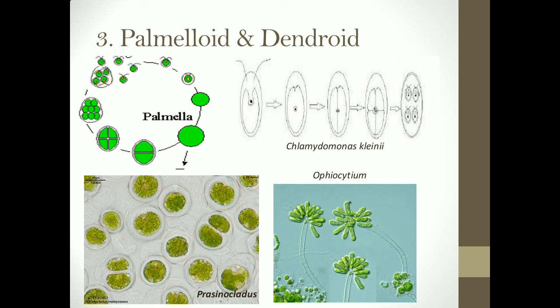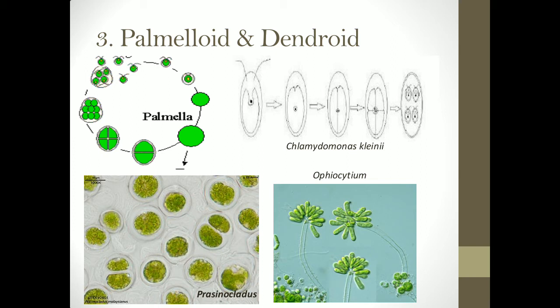Of course, when the conditions become favorable, the individual daughter cells will develop flagella, they will show motility, and they will escape outside. So this is only a temporary stage in the life cycle of an organism, but because of its unique nature, we have classified it as one type of thallus, that is the palmelloid thallus. Examples include the organism Tetraspora or Prasinocladus as shown over here, or even some species of Chlamydomonas like Chlamydomonas cleani and Chlamydomonas pulvinata. These organisms show the palmella stage as a temporary stage in their life cycle.